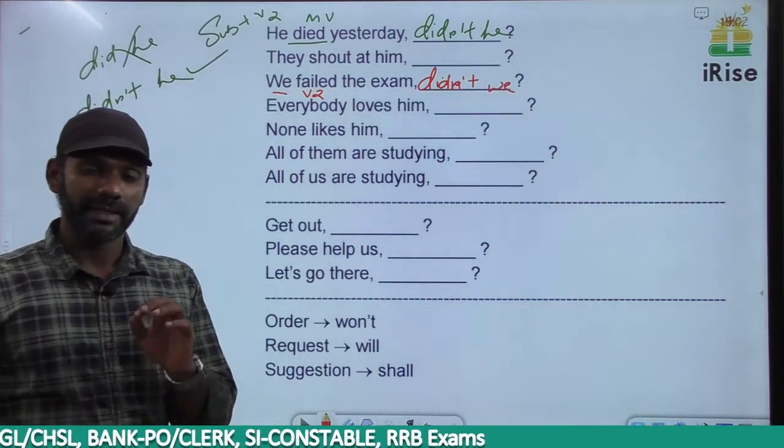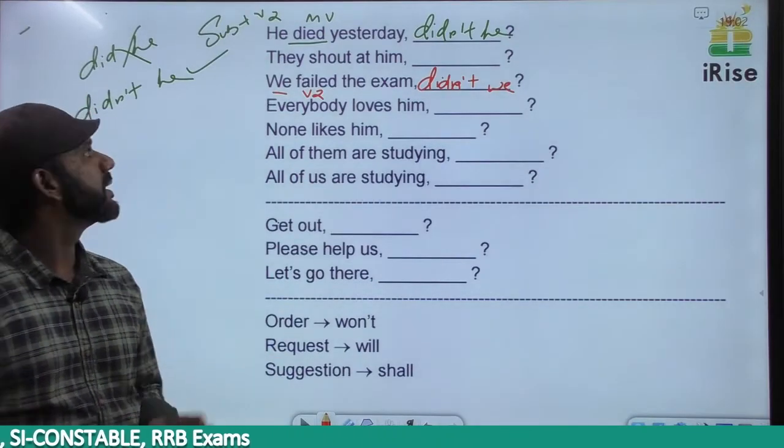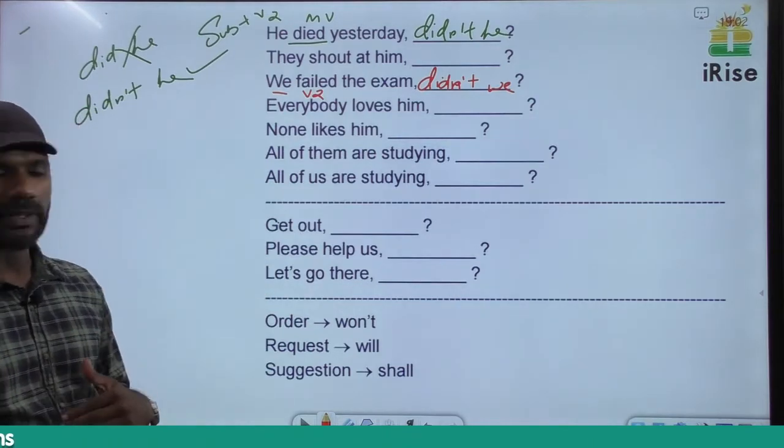Got it? See whether there is an N word in the sentence. If not, in the tag there must be an N word. So he died yesterday, didn't he? We failed the exam, didn't we?